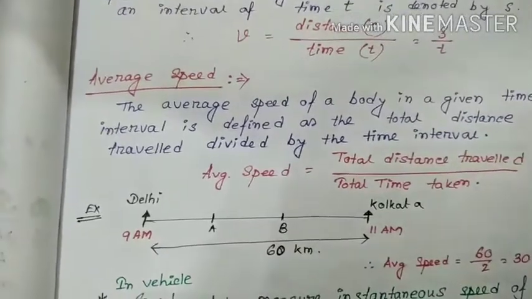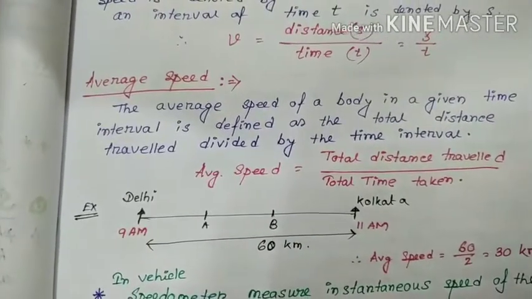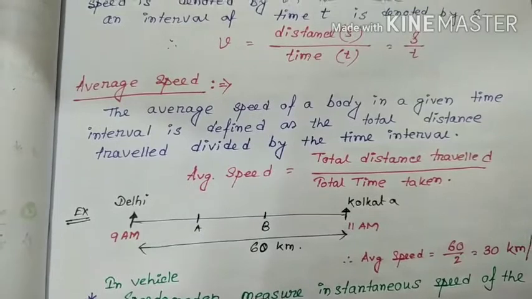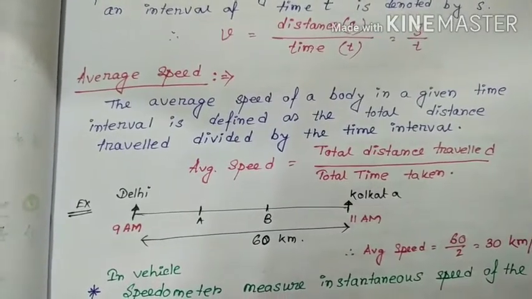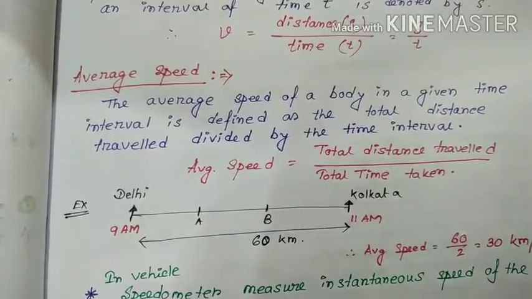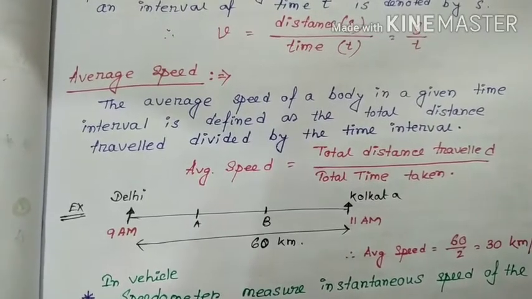Average speed. What is average speed? The average speed of a body in a given time interval is defined as the total distance traveled divided by the time interval.